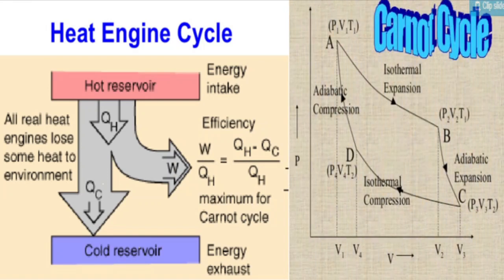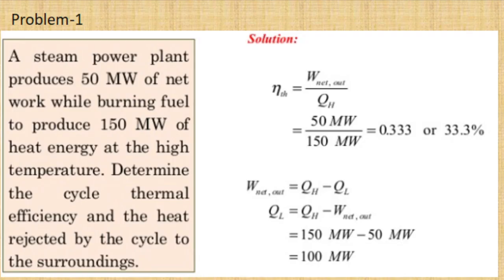So here you can see the PV diagram of Carnot cycle. Here the working substance undergoes a series of thermodynamic processes. Here isothermal expansion along AB, AB is isothermal curve, BC is adiabatic expansion, and again isothermal compression and adiabatic compression. So these are the thermodynamic processes which occur in Carnot cycle. So here efficiency is W by QH. Then we'll move on to some numericals on efficiency.